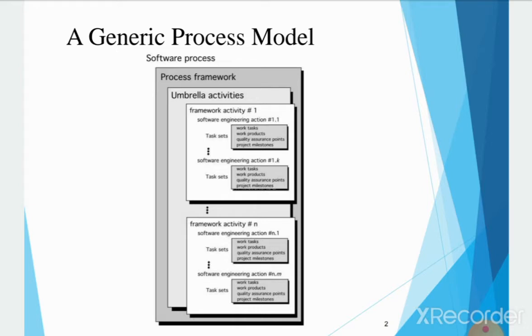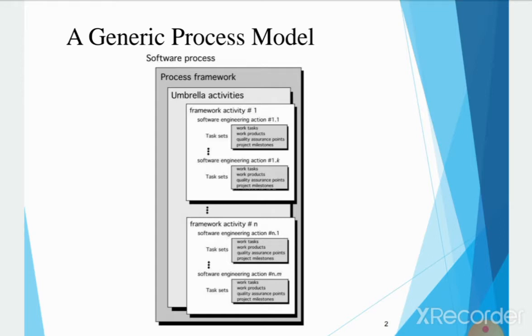A process framework establishes the foundation for the complete software process by identifying a small number of framework activities that are applicable to all software projects regardless of their size or complexity. In addition, the process framework encompasses a set of umbrella activities that are applicable across the entire software process. So, first of all, the software process consists of the process framework and the umbrella activities.